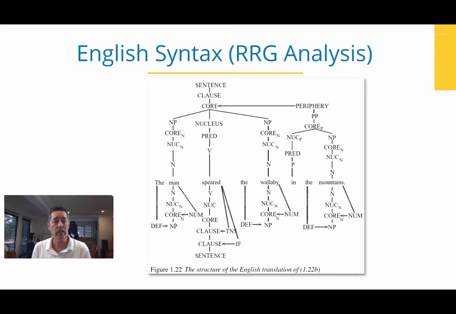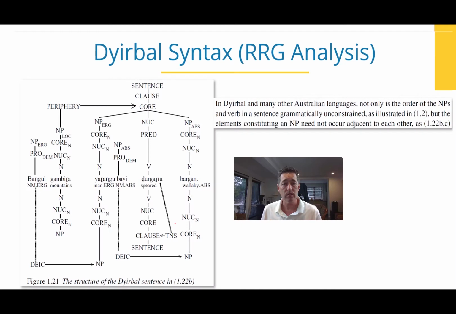So here's an English syntactic model using Role and Reference Grammar analysis. There you can see that the predicate of speared has an actor of the man, the wallaby is the undergoer, and then we have this thing that actually wraps the whole thing, in the mountains, which sits above that predicate. So in the mountains positions the man spearing the wallaby. So that's an English analysis, which we will now contrast with this one.